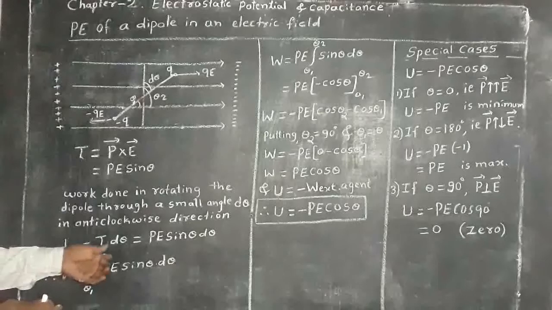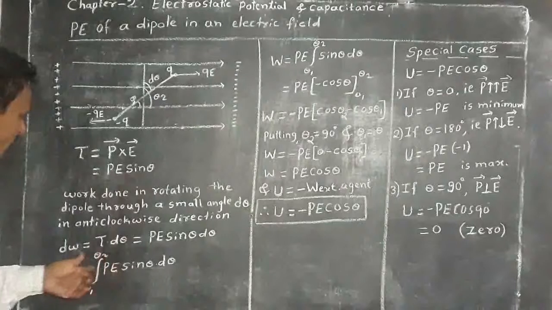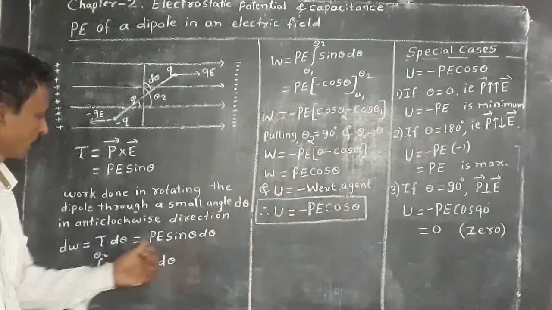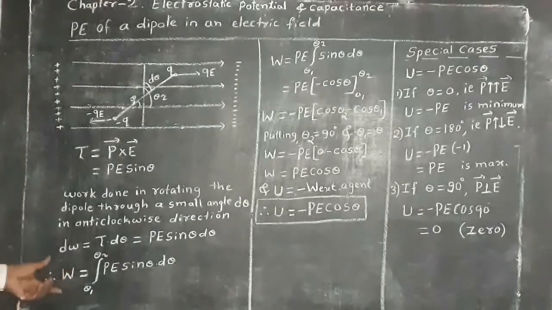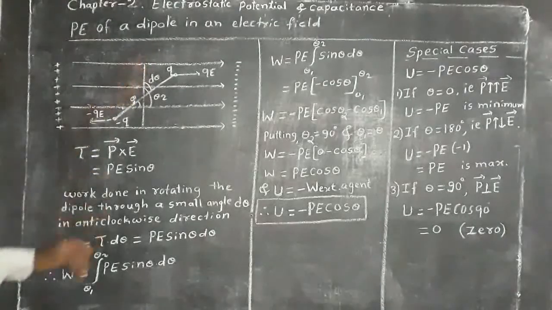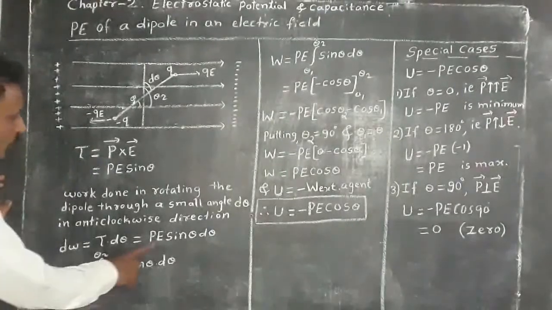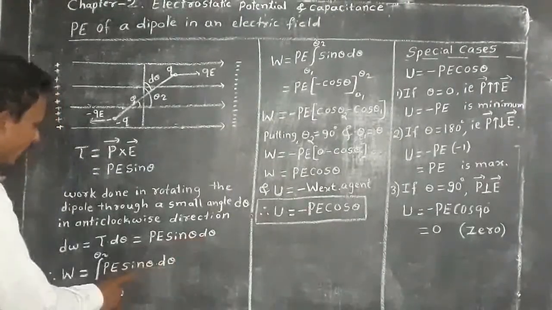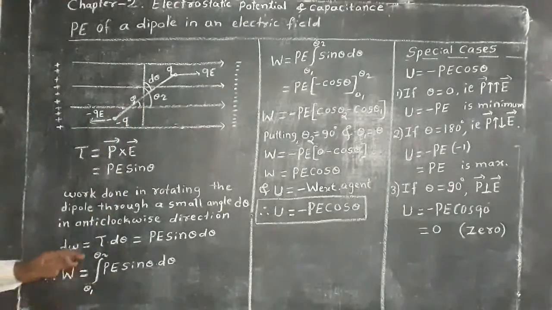Therefore, dW equals tau into d theta, but tau equals PE sin theta. Hence, dW equals PE sin theta into d theta. Therefore, the total work done by the external torque is obtained by integrating on both sides. Integral of dW equals W, that is equal to the integral of PE sin theta d theta from theta 1 to theta 2.